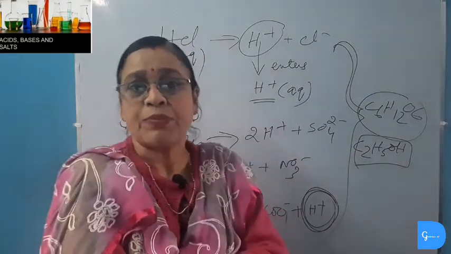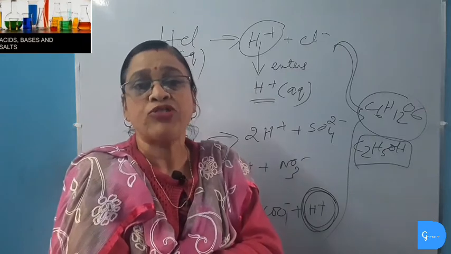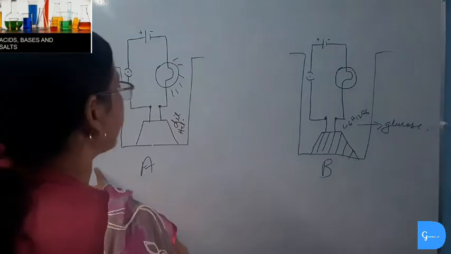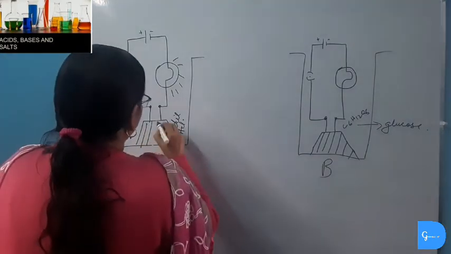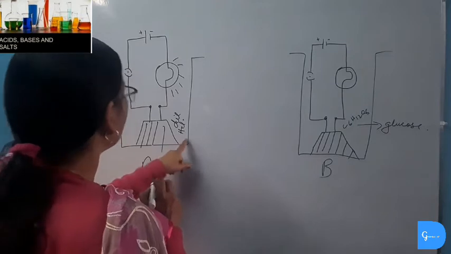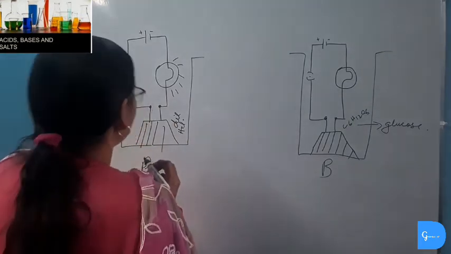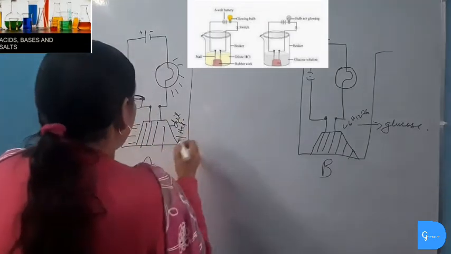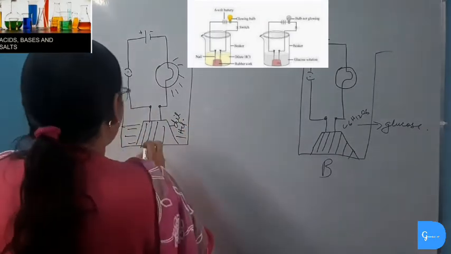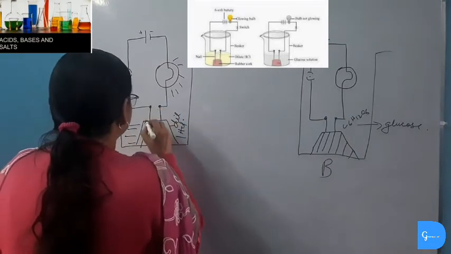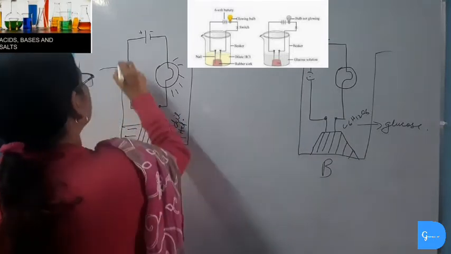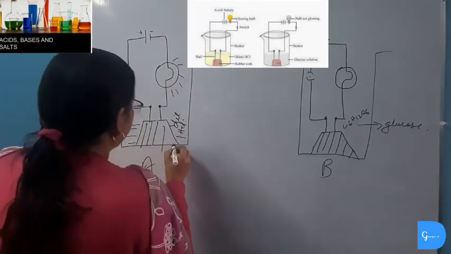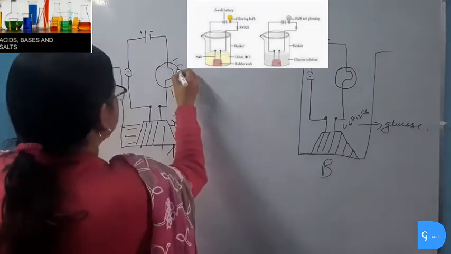Now we will conduct an experiment to show that all hydrogen containing compounds are not acids. In this experiment we have taken two beakers. In beaker 1 we have taken dilute hydrochloric acid, or we can take nitric acid or sulfuric acid in aqueous solution. Then we will fix two nails in a cork and make a circuit with switch, battery and a bulb. After some time we will see that this bulb glows.